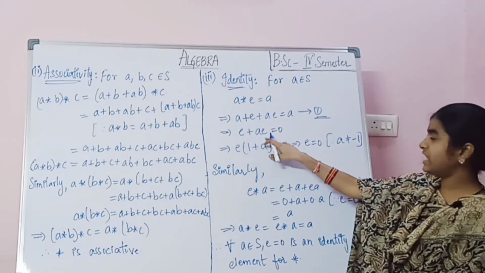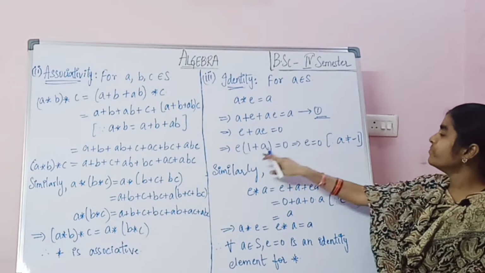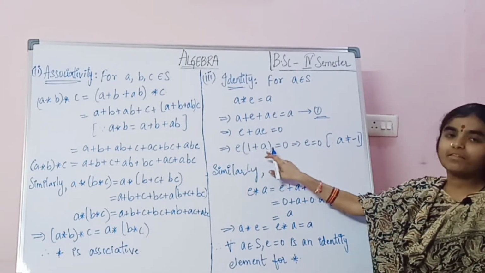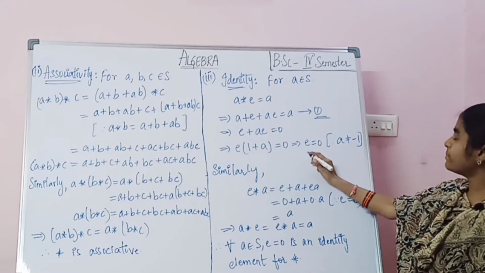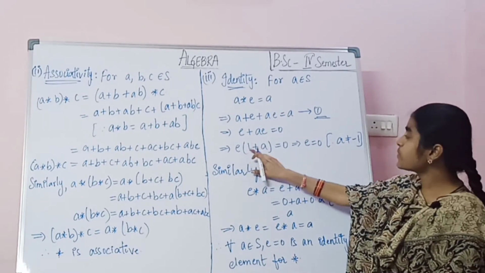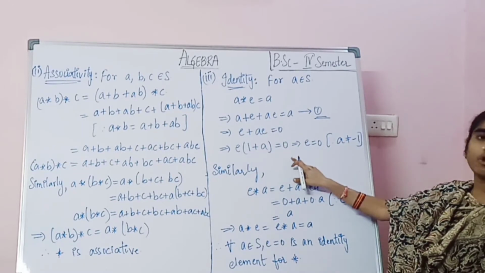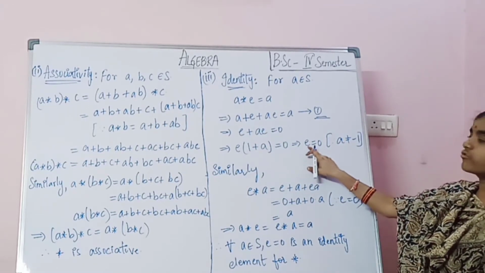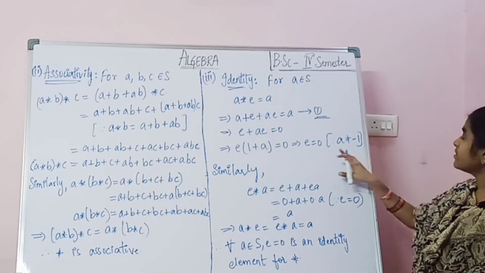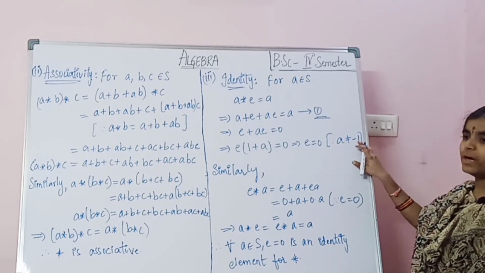E plus AE equals 0. Now we are taking E common here. E into (1 plus A) equals 0. That implies E equals 0 divided by (1 plus A), and 0 by anything is 0 only. E equals 0 since A is not equal to minus 1.